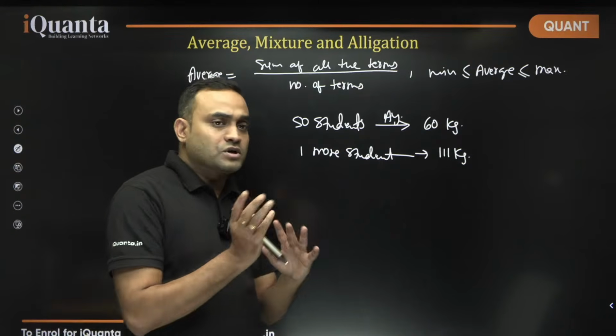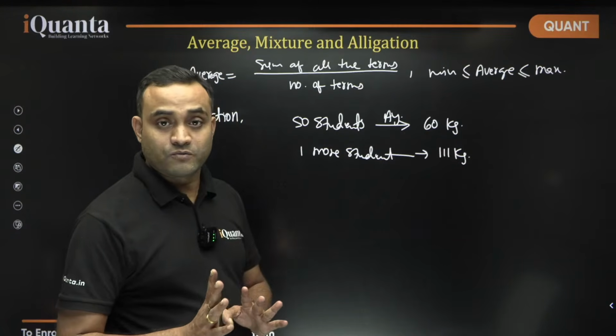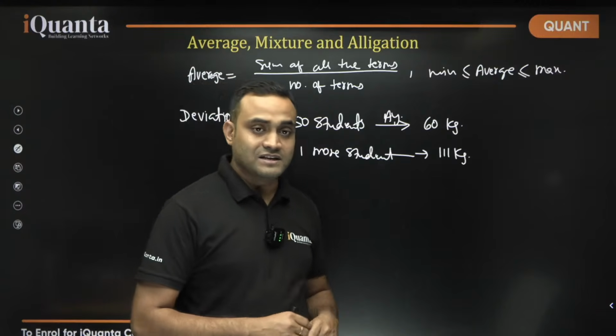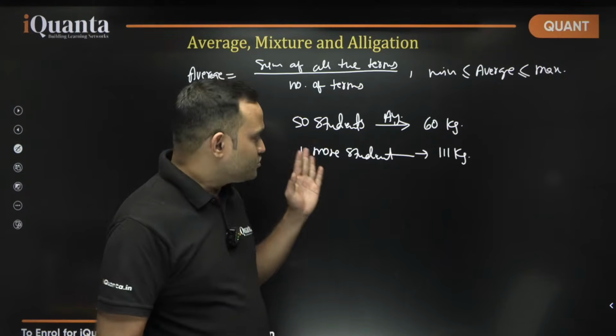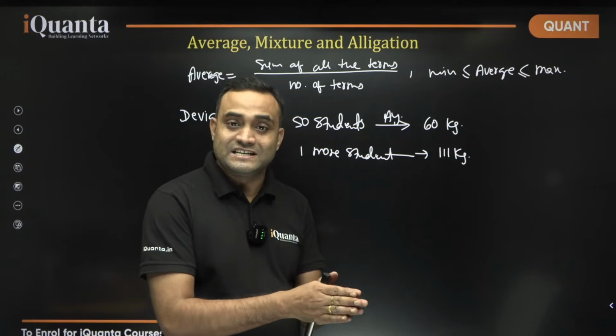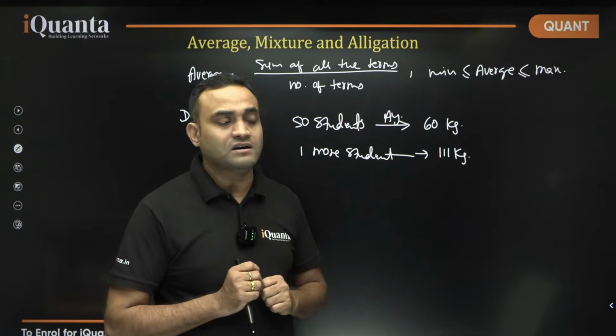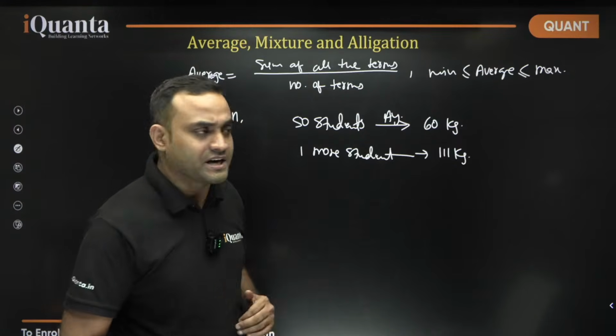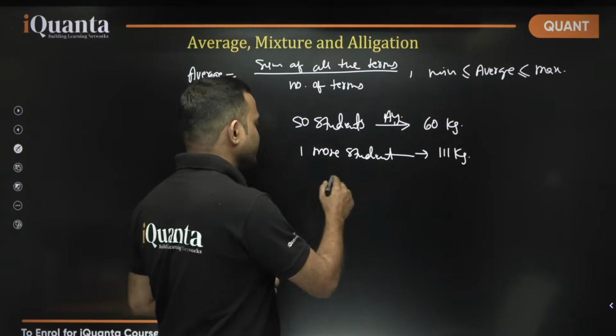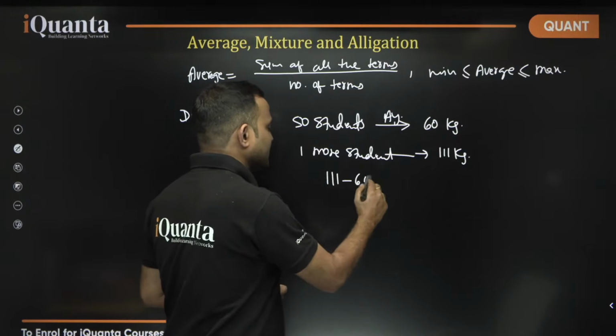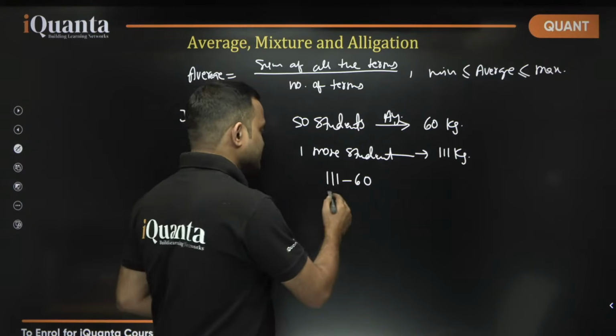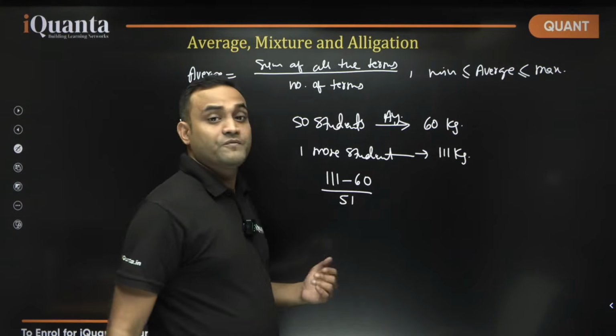So we don't need to do any calculation to solve this type of question. See, you need to understand here that अगर न्यू स्टूडेंट का जो वेट है अगर वो 60 kg है, तो एवरेज चेंज नहीं करेगा, है ना, एवरेज बिल्कुल भी चेंज नहीं करेगा. So what's the deviation here? The deviation from the average is 51, and this deviation will be distributed among 51 people.